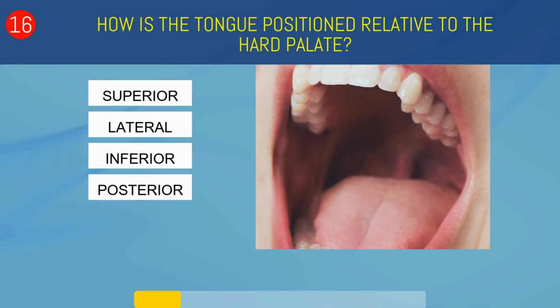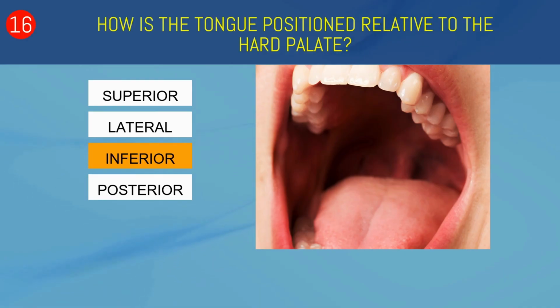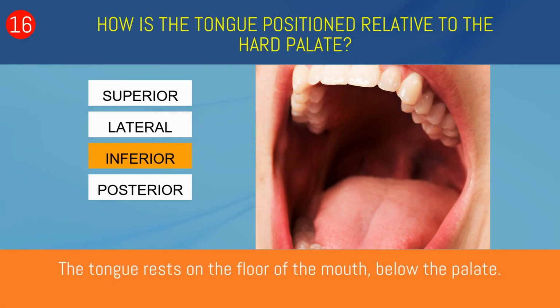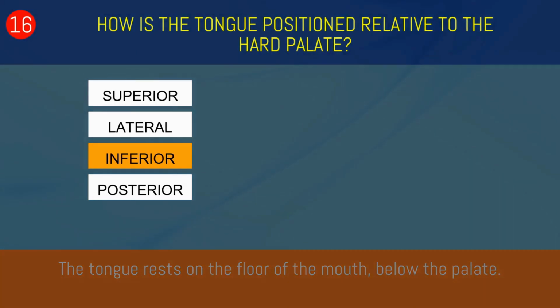How is the tongue positioned relative to the hard palate? Superior, lateral, inferior, or posterior? Inferior. The tongue rests on the floor of the mouth, below the palate.